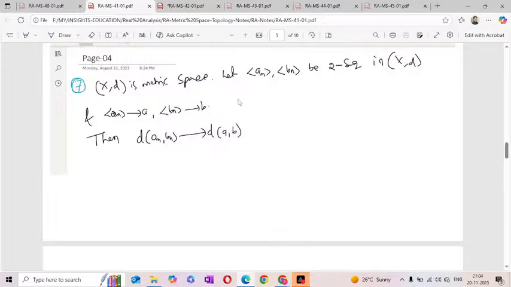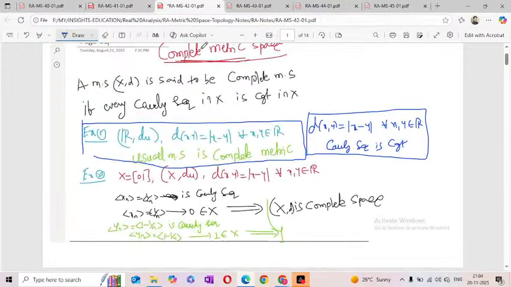But in another metric, a Cauchy sequence may not be convergent. For example, if I take the rational numbers, there is a Cauchy sequence that is not convergent, so that is not a complete metric. Complete metric means every Cauchy sequence converges in the same metric. We call that type of metric a complete metric.